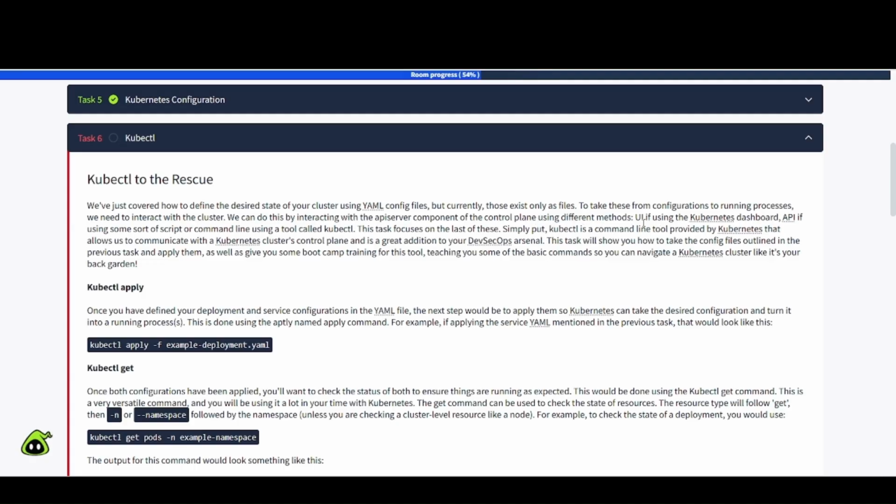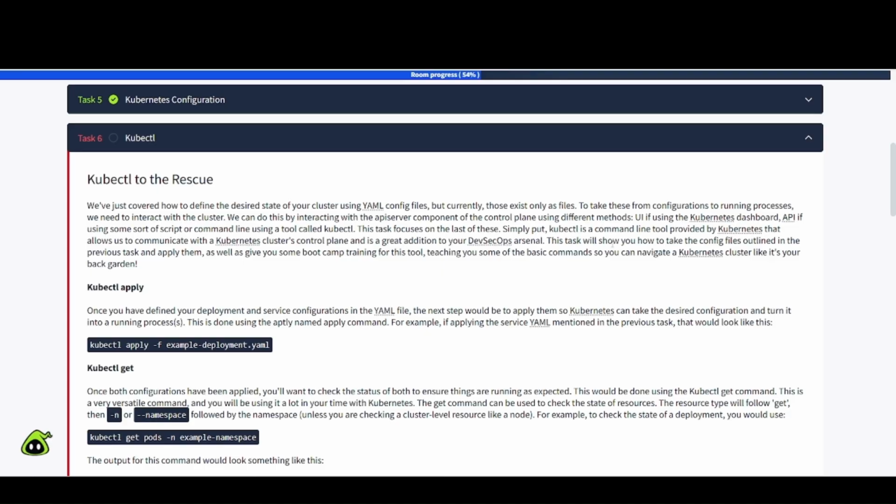So we have the user interface, if using the Kubernetes dashboard, the API, if using some sort of script, or command line using a tool called kubectl. This task focuses on the last of these. Simply put, kubectl is a command line tool provided by Kubernetes that allows us to communicate with a Kubernetes cluster's control plane and is a great addition to our DevSecOps arsenal.